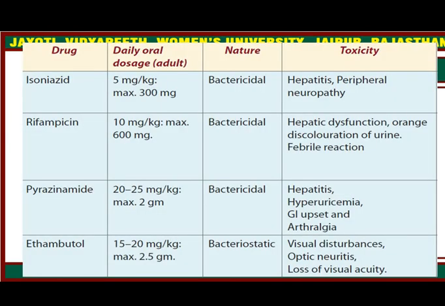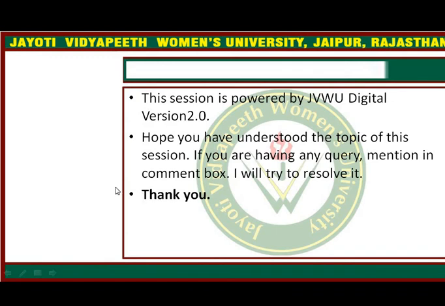In this chart we can see the drugs commonly used: isoniazid, rifampicin, pyrazinamide, and ethambutol, with the doses and the toxicity. They may cause hepatitis, peripheral neuropathy, hepatic dysfunction, visual disturbances, GI upset, arthralgia, febrile condition, and discoloration of urine. You can see these with these medications.